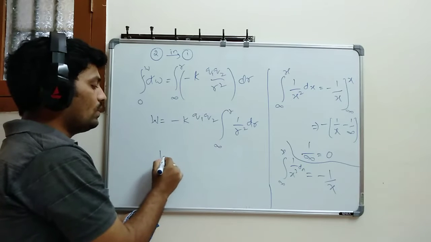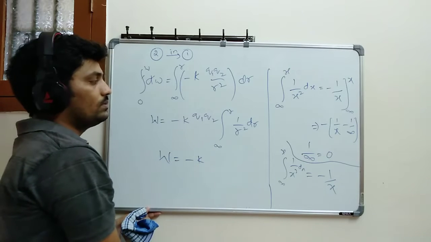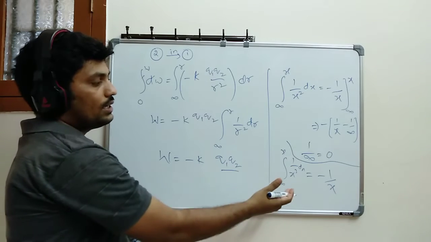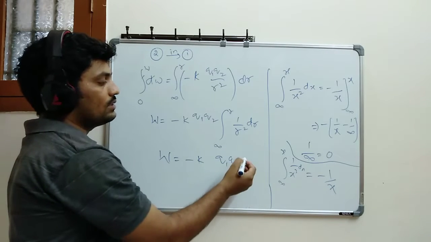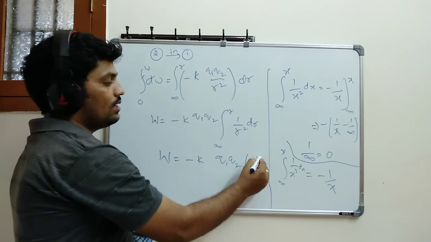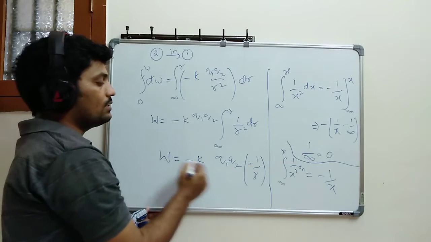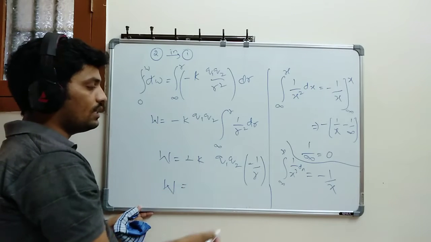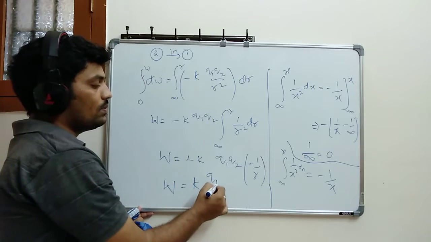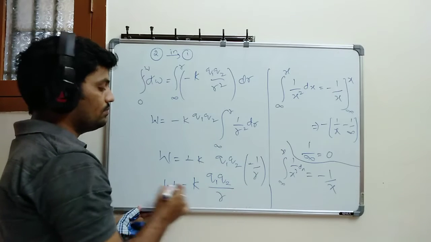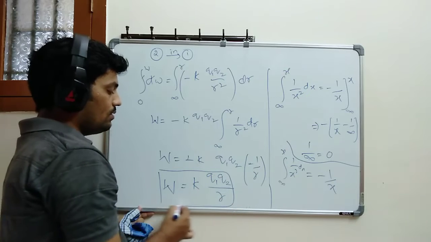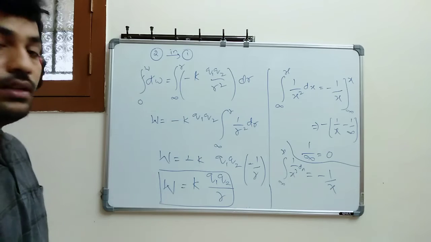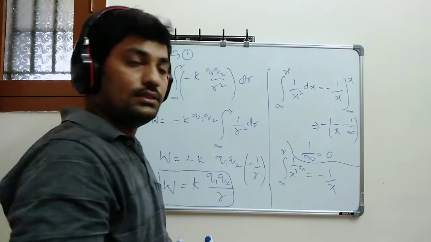So work done is equal to minus K into Q1 Q2, and I am going to substitute the entire integral as minus 1 divided by r. So minus minus gets cancelled. So work done is equal to K into Q1 Q2 divided by r. So this is your work done. Note it down, everyone.